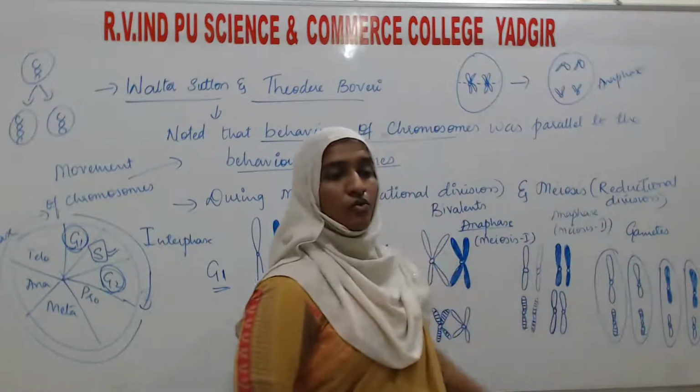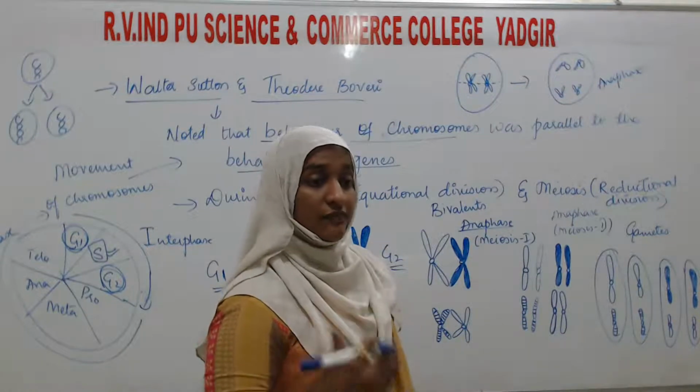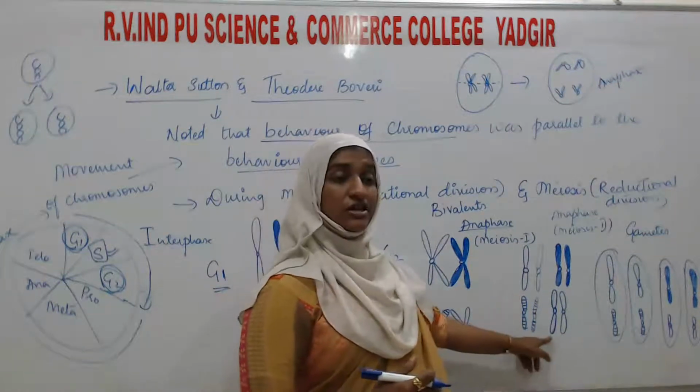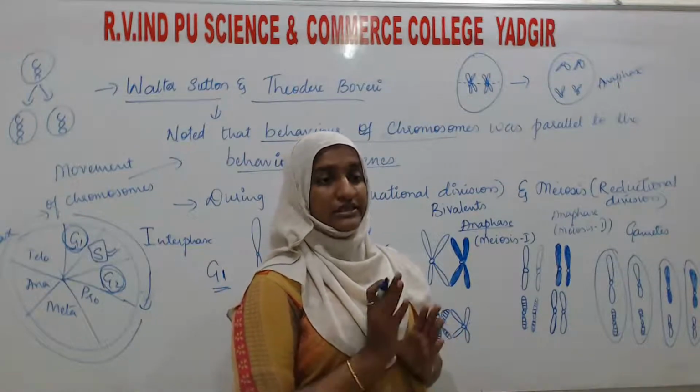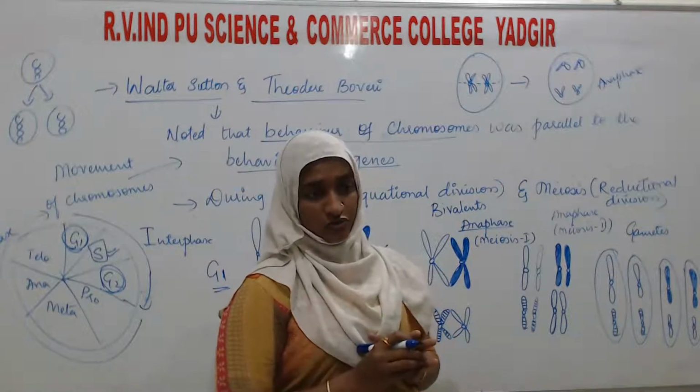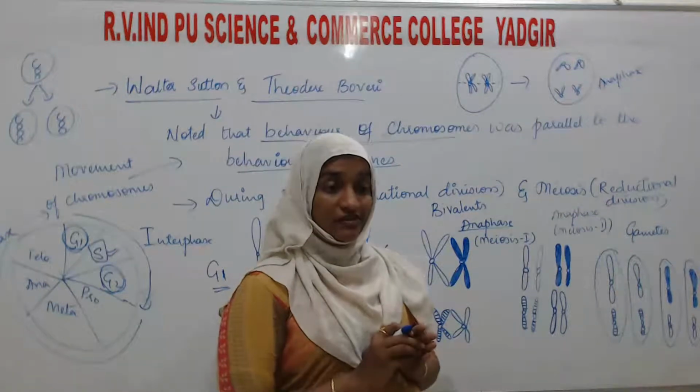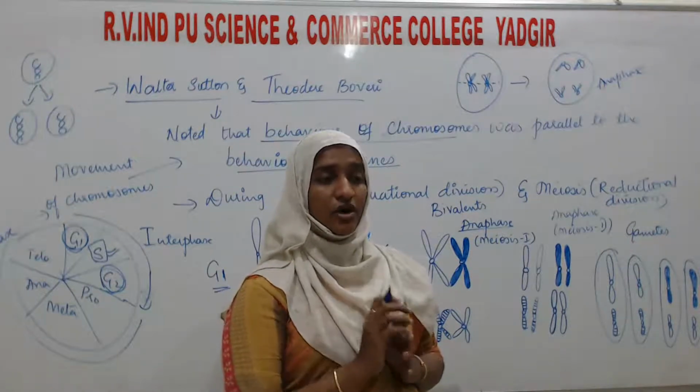In this manner, 4 germ cells are going to be produced, with an equal distribution of what? Of chromosomes. This is the behavior of chromosomes.